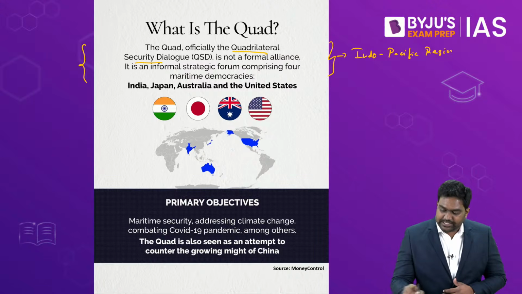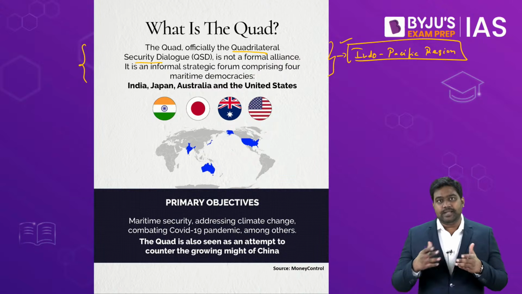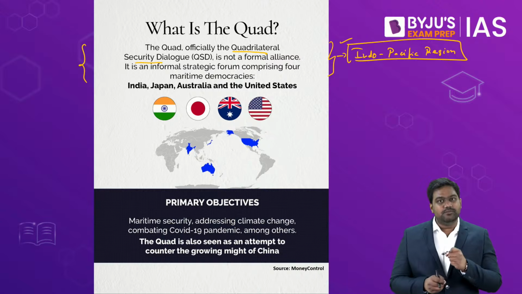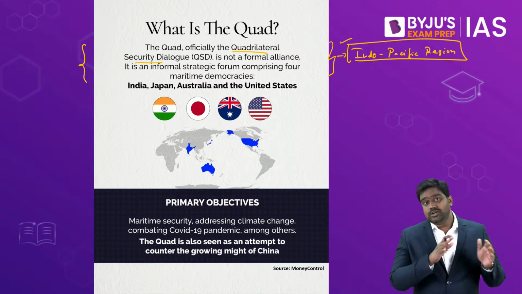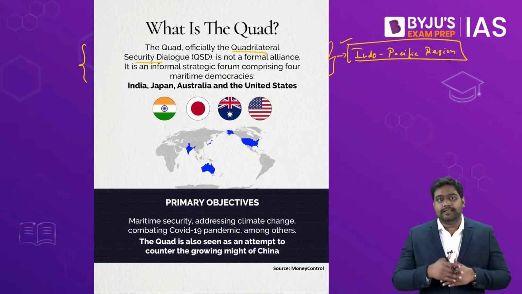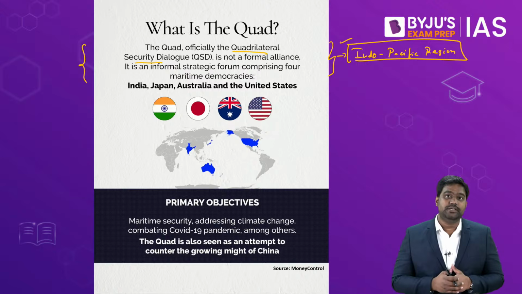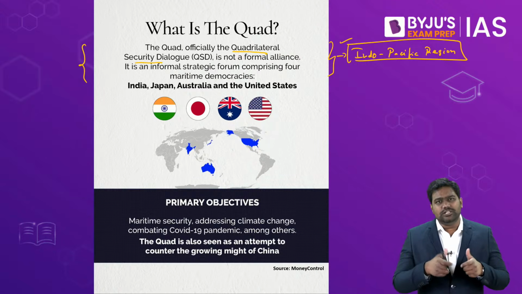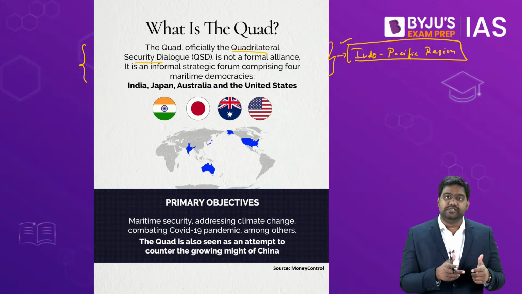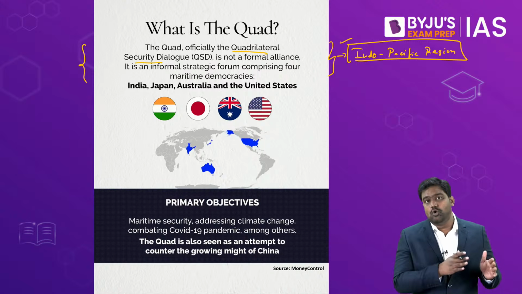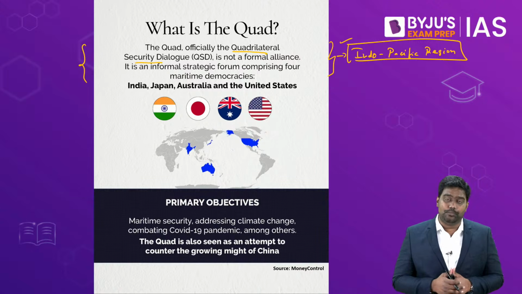See, in today's geopolitics, the Indo-Pacific region has emerged as the focal point. In fact, in the last 20 to 30 years, the Indo-Pacific has become the focal point for the global economy and as well as for global geopolitics. During the Cold War, however, that's between 1950 and 1991, the Atlantic Ocean was the focal point of the global economy and global geopolitics. Because it was in and around the Atlantic that all the major developments were taking place. All the big powers, the big economies, the big military powers were all located in and around the Atlantic during the Cold War era. So naturally, the Atlantic was the focal point of global economy and global geopolitics.